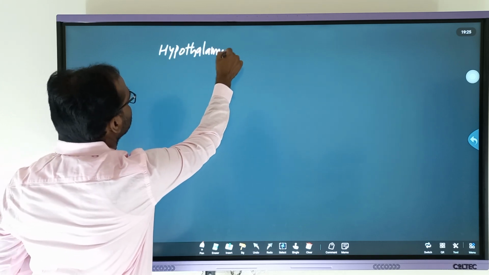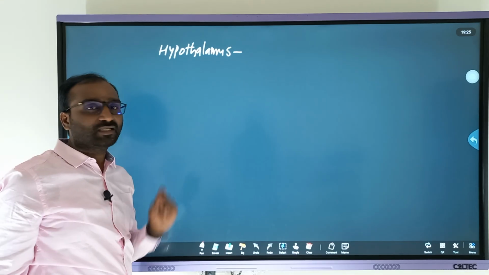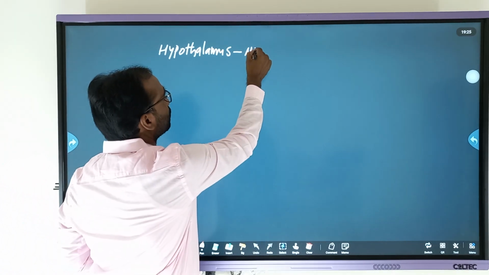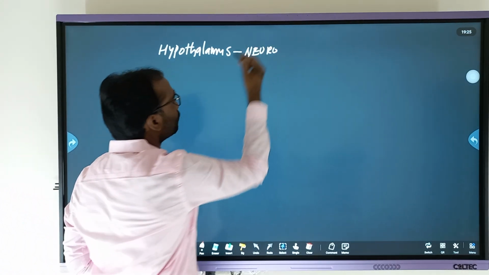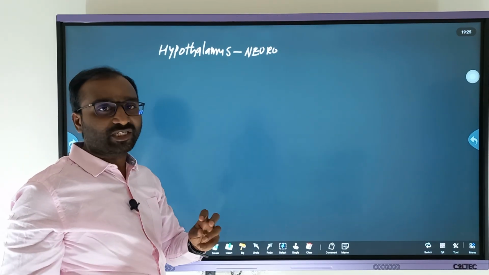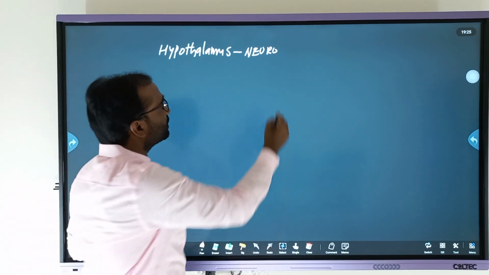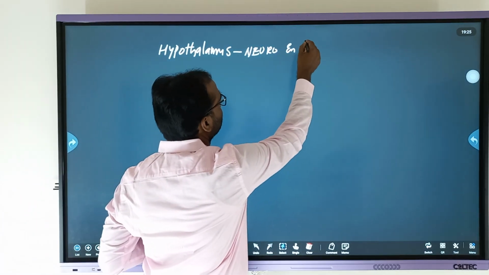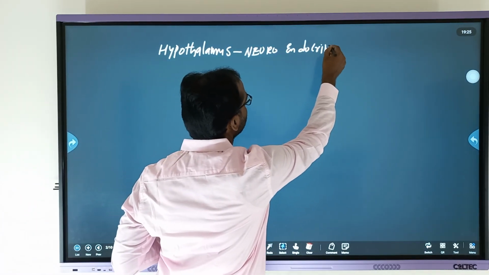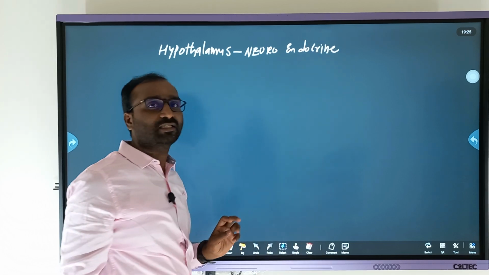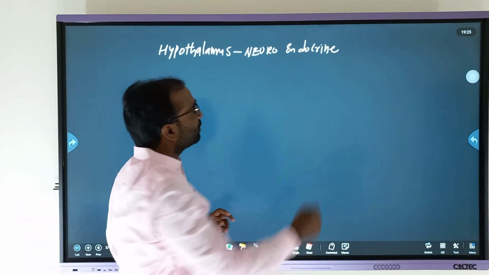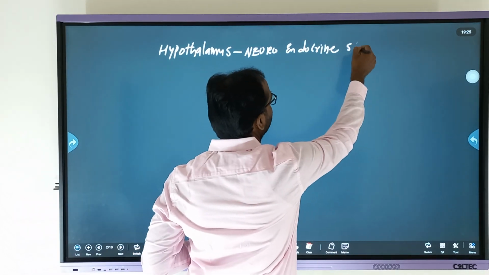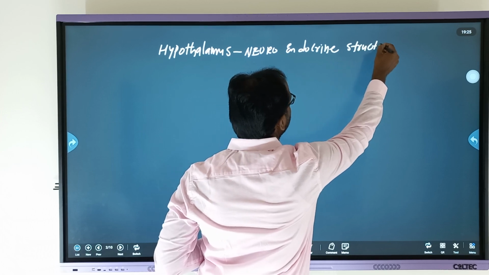Why do you call it a neuroendocrine portion? Because it is a part of the nervous system and it has a function to produce, or secrete, hormones. Hence we call it a neuroendocrine portion or a neuroendocrine structure.